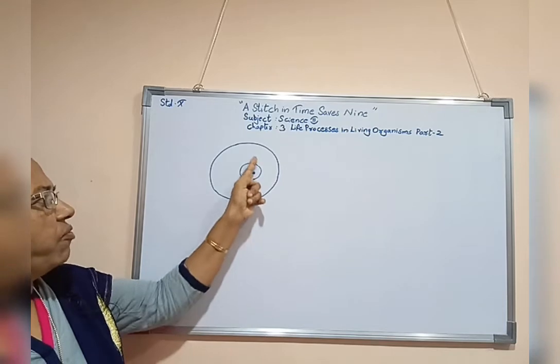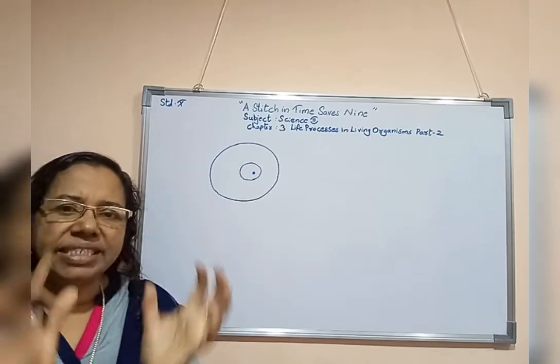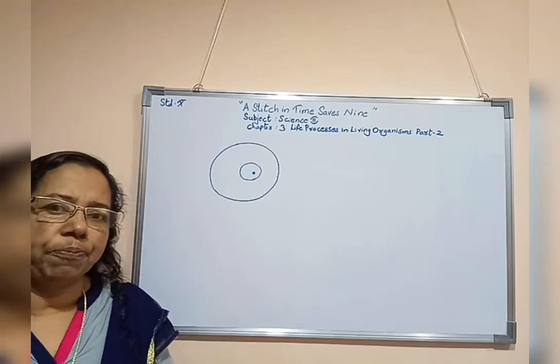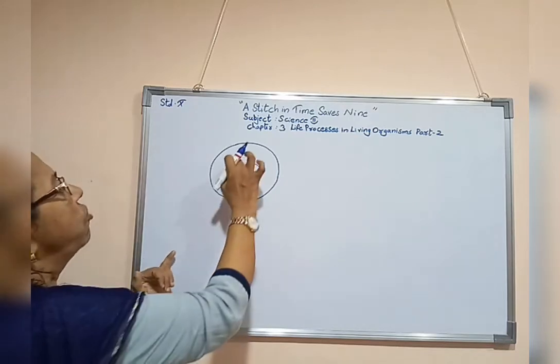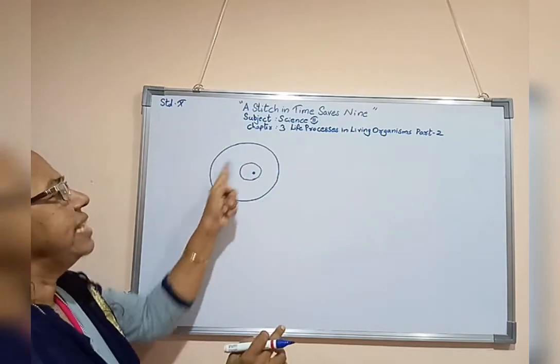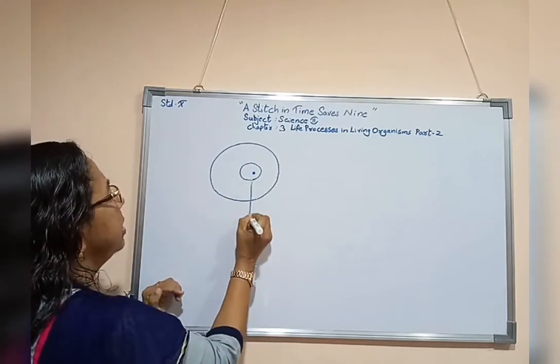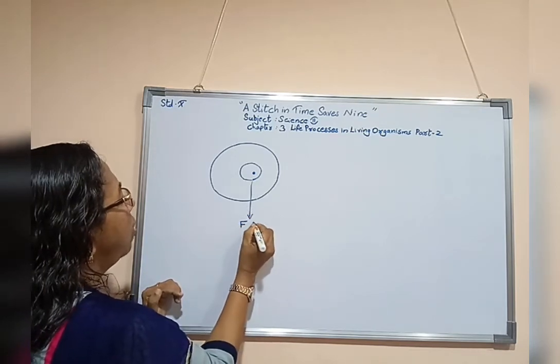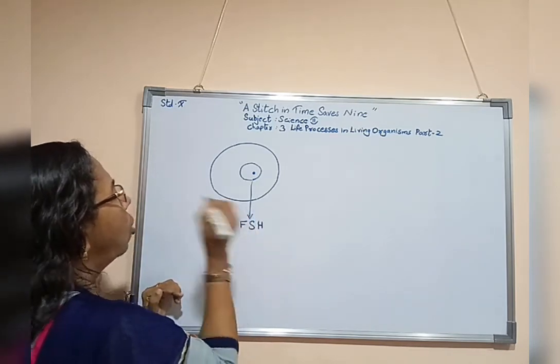Follicle means one sac formation. This follicle, or sac, is produced with the help of follicle stimulating hormone.